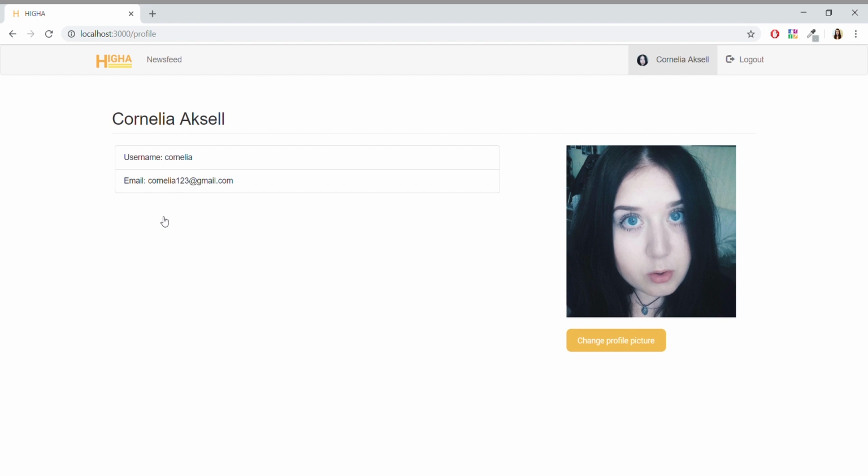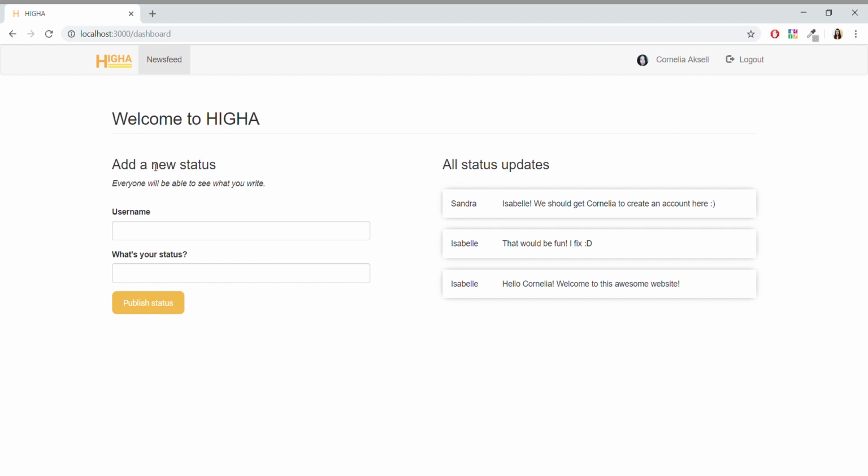Now it's time to answer Isabelle. She goes to the newsfeed by clicking in the top left corner. She enters her name and replies to the entry created by Isabelle. The new entry will then appear under the existing entries. When this is done, she decides to log out from the website.